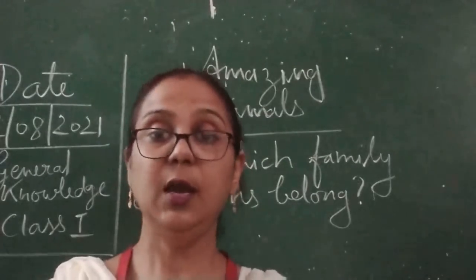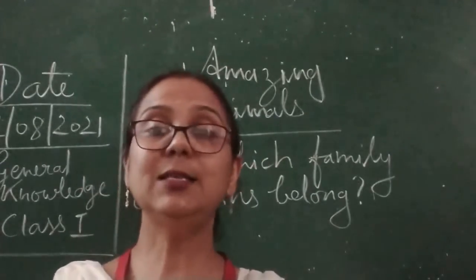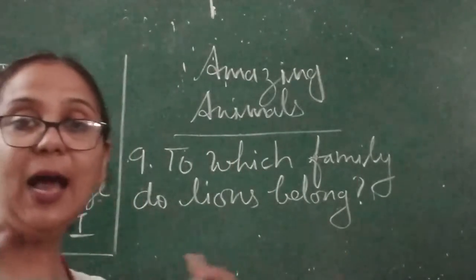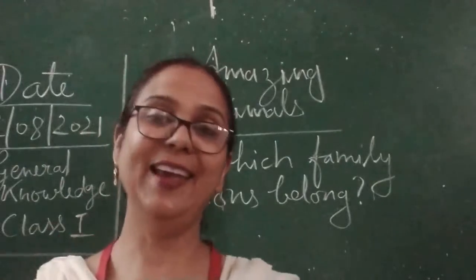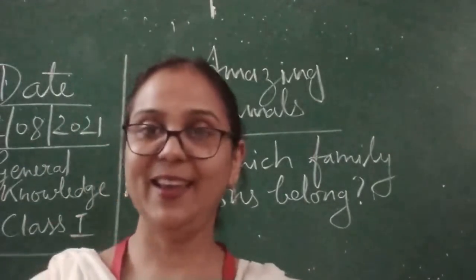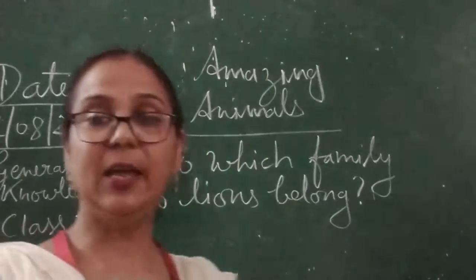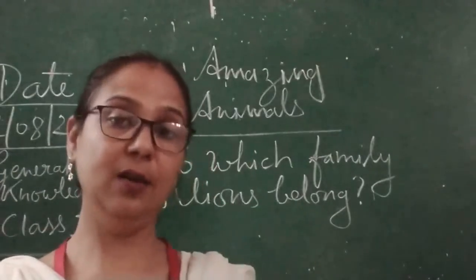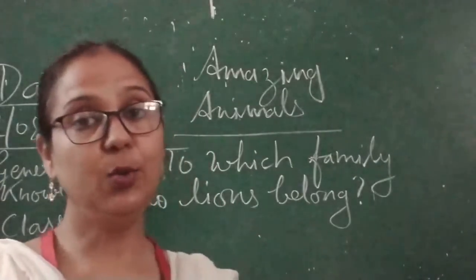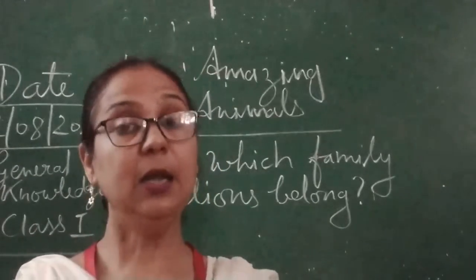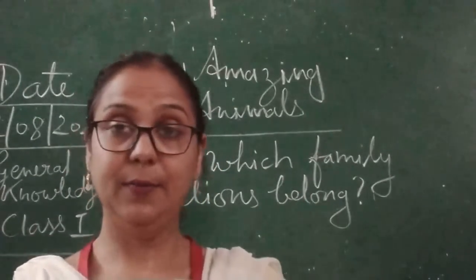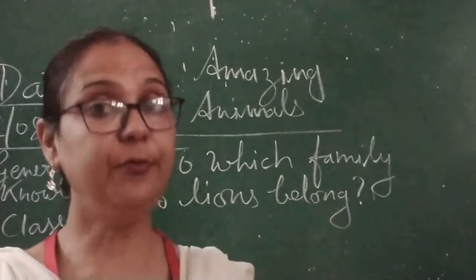So children, as you all know, the lion belongs to the cat family because it looks like a cat. Every animal has a family. As you can say, the dog belongs to the wolf family.